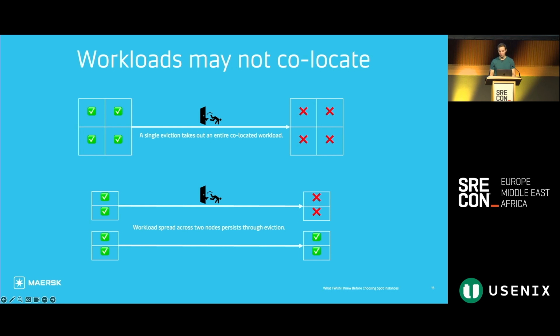Also, in the bottom example here, we've split up our 4-replica workload across 2 nodes. So then when a single node gets evicted, we're down to 2 pods. And even though the workload isn't fully down, if it takes 4 replicas to handle the normal amount of traffic that comes in, then even if we lose 2, that might still be enough to cause regressions in terms of additional latency or failed requests. So on top of anti-affinity, which we've set up on virtually all of our workloads, we've also over-provisioned some of the more sensitive ones to make them more resilient to evictions.